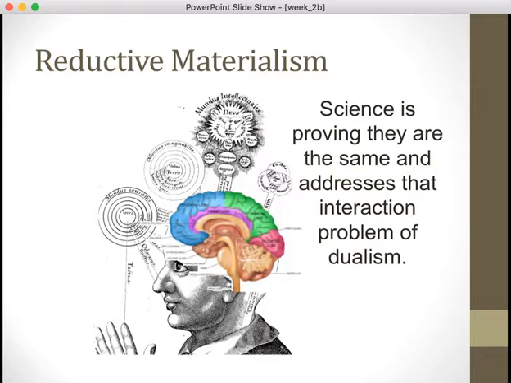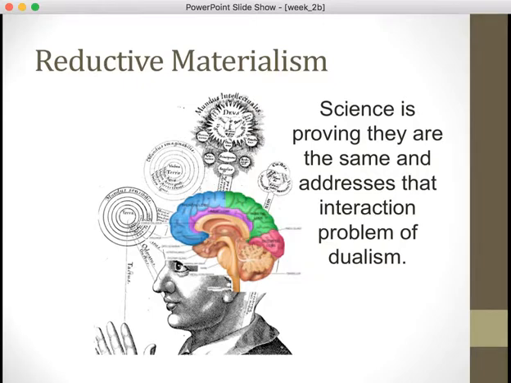And in doing that, now we can start to make sense of the problem of dualism, where they couldn't explain how the mental and the physical are able to interact with each other. By reducing it to the same thing, we can see, oh, it's just a different way of describing it. It's that internal description versus the external description. So they're really doing the same thing.